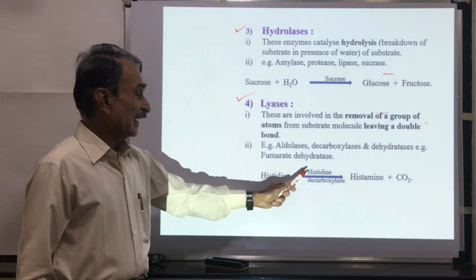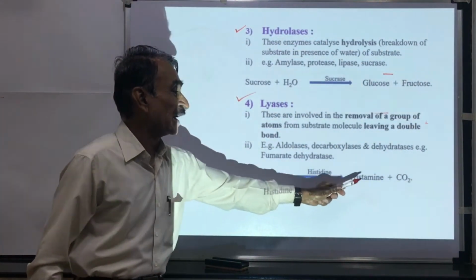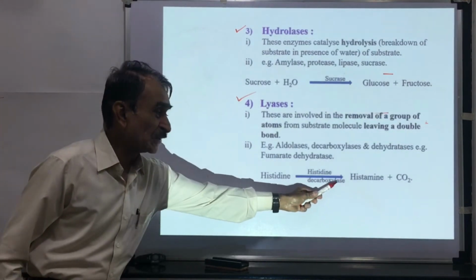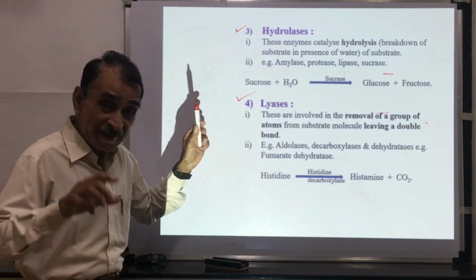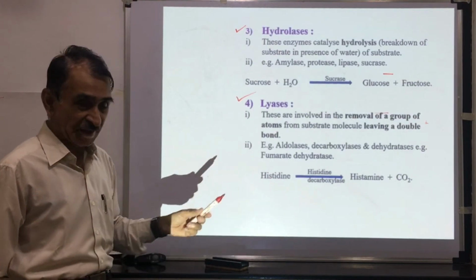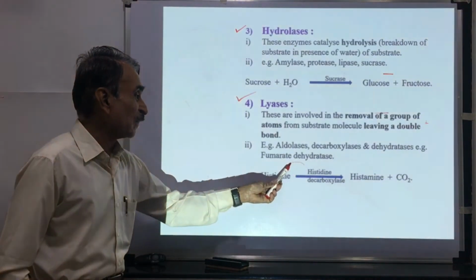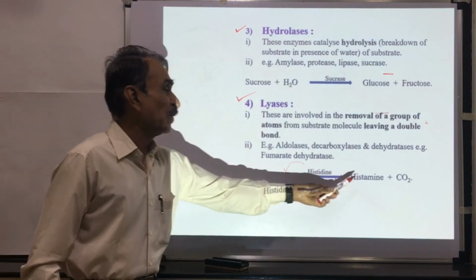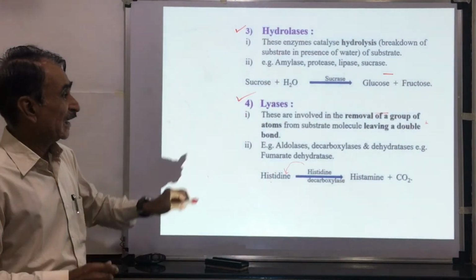Histidine decarboxylase acts upon the histidine. There is a removal of CO2. Decarboxylase means removal of group of atoms by leaving a double bond in the histidine. There is a removal of CO2 and the product formed is histamine.